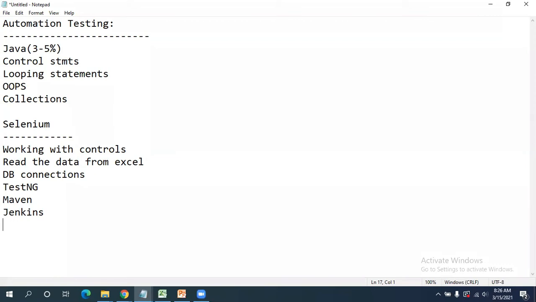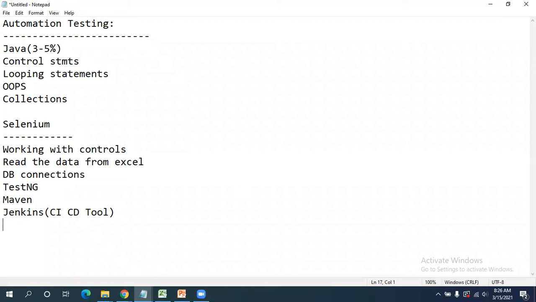Jenkins is a CI/CD tool wherein we can execute our scripts independently. We can schedule our test scripts by using Jenkins, and execute them at whatever time we want.